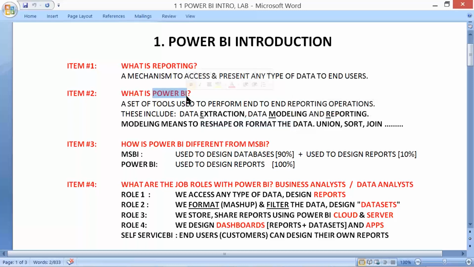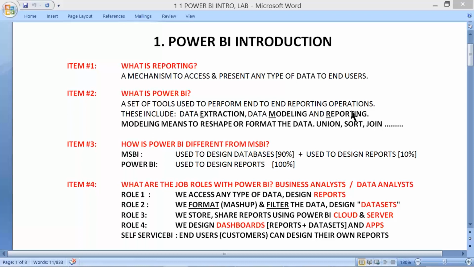So it's all about changes to the data that can be done in Power BI. Then proceed for reporting activities. So now, how is Power BI different from MSBI? MSBI is used to design databases and design reports.